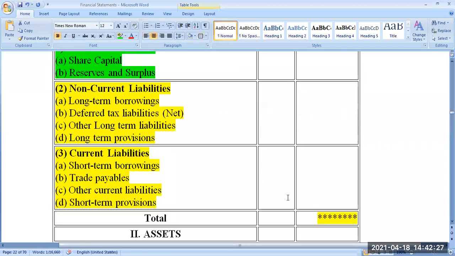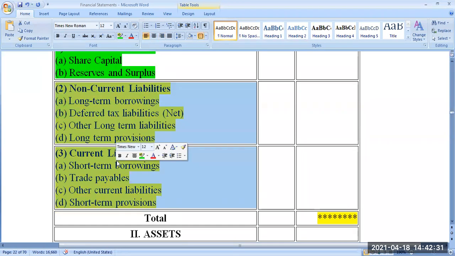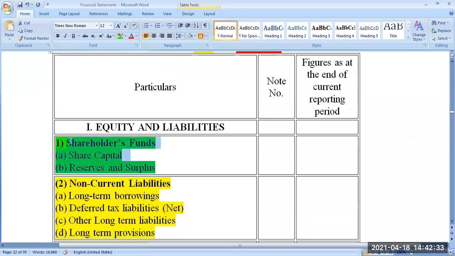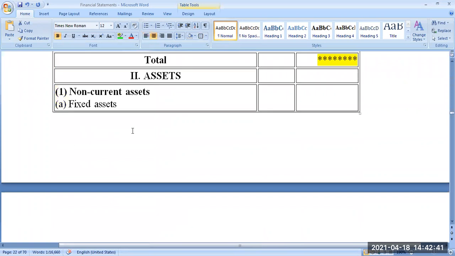How do you calculate? From this total, if you subtract point number 2 total and point number 3 total, the rest will be equity. Or simply take the total of these two, share capital and reserves and surplus, that becomes your equity. Okay. Then the second component of the balance sheet is the asset side. In asset, we have two assets.